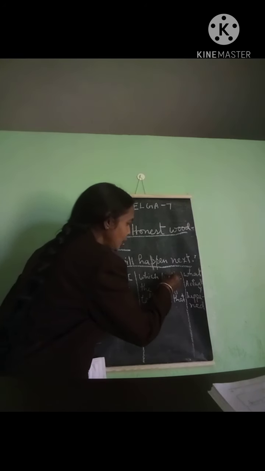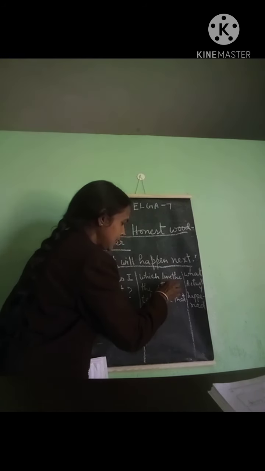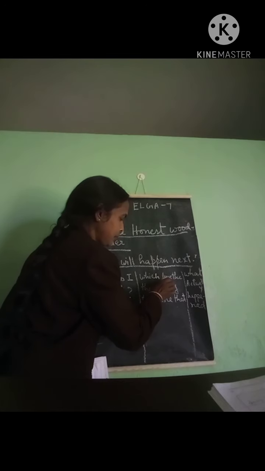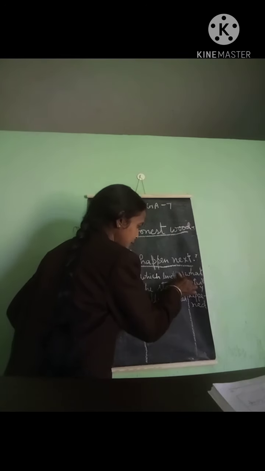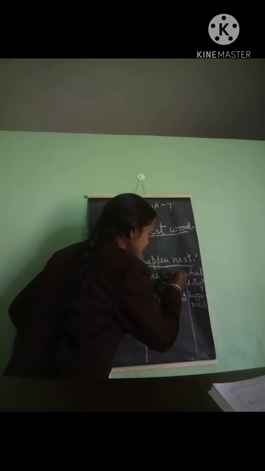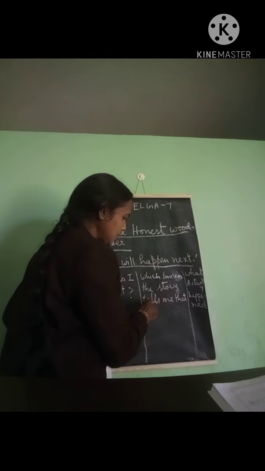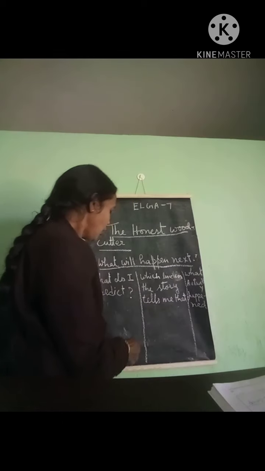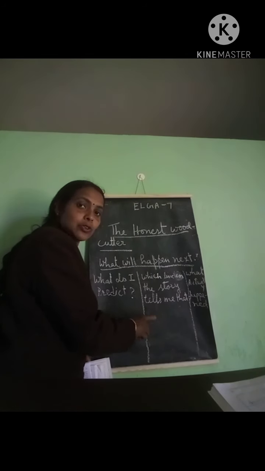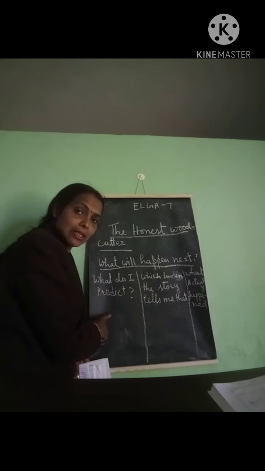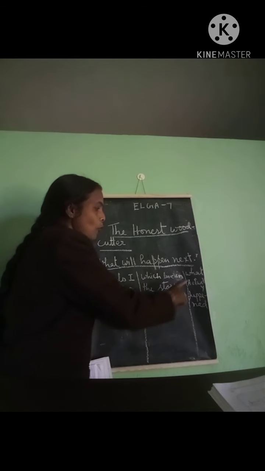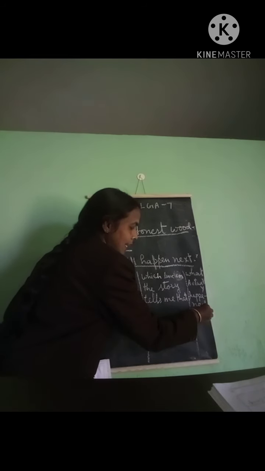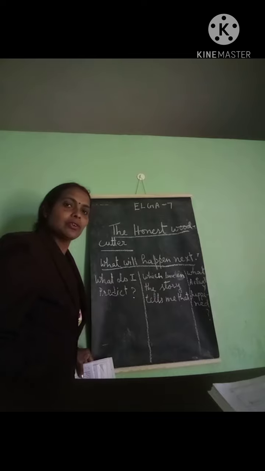Which line in the story tells me that? You have to find the line which tells you that you are predicting something, and what actually happened. What actually happened, that one you have to write down.